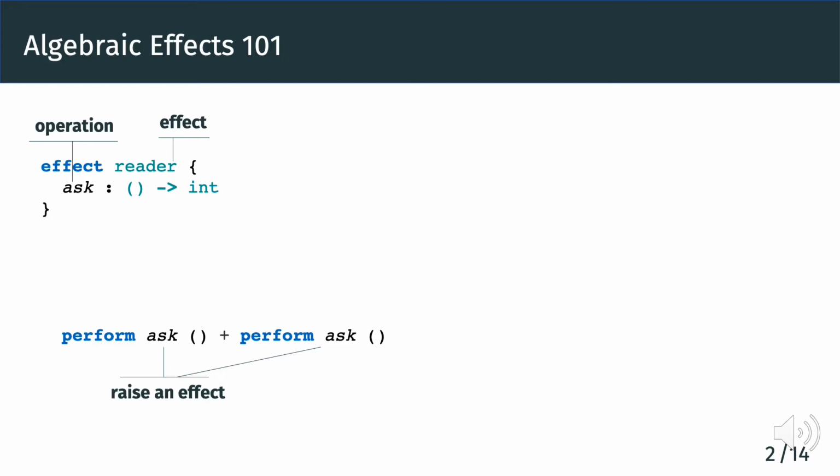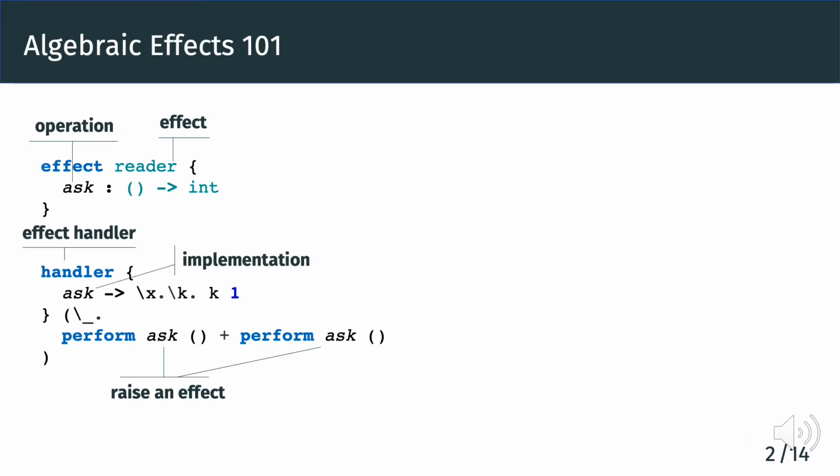However, we still don't know how it would evaluate. The semantics of effects is given by effect handlers, where handlers provide operation implementations. We handle an expression by wrapping it in a lambda which takes a unit. In our example, we use x to denote the operation argument, in this case, unit.